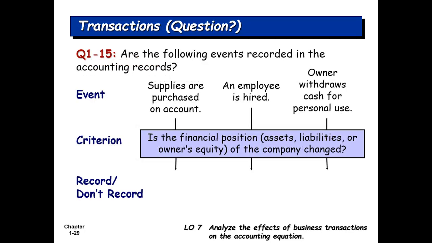First of all, we need to understand whether an event is a financial transaction or not. So here are some events and we will analyze them. For example, the first event is supplies are purchased. If a business purchases something or sells something, obviously that involves money, that is an economic activity, and that needs to be recorded in the books of accounts. So this is a financial transaction.